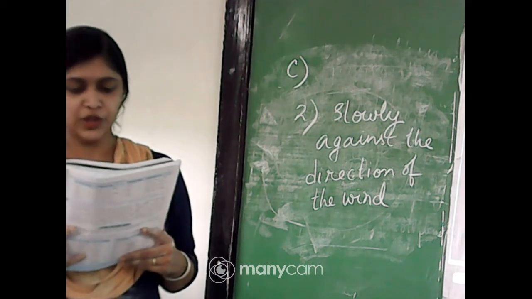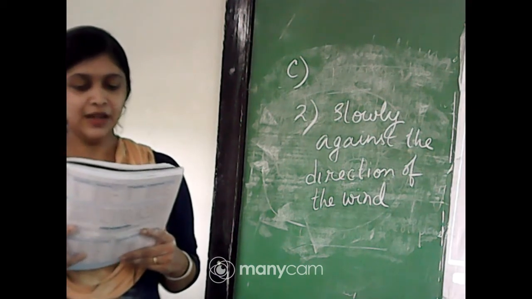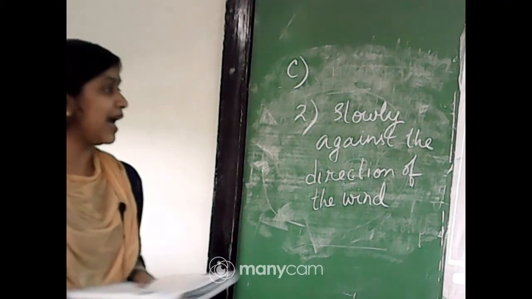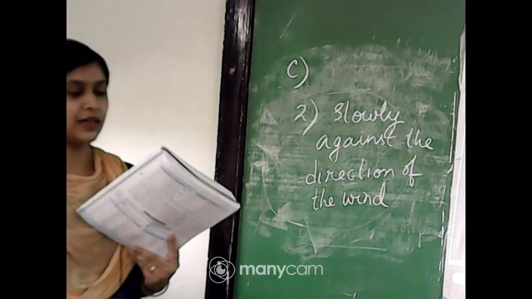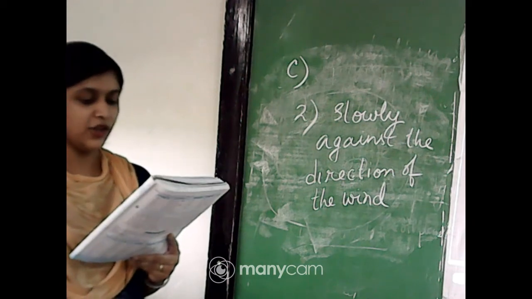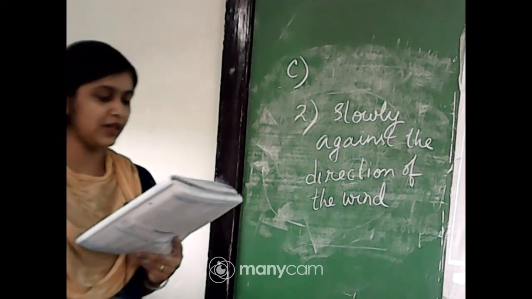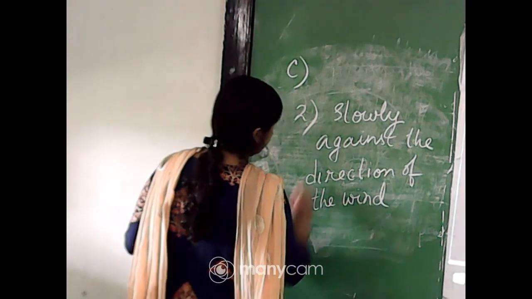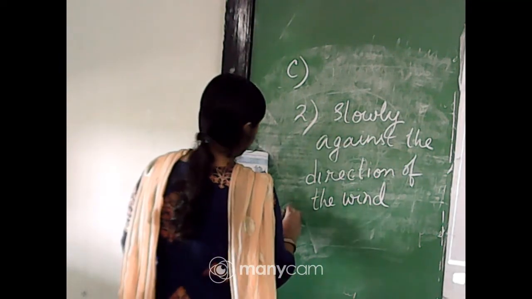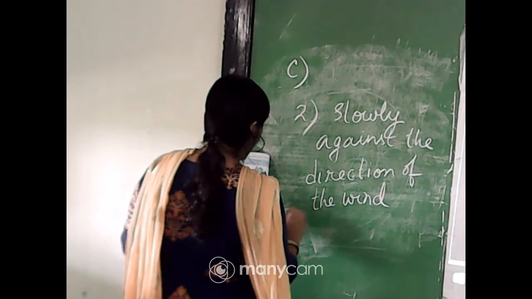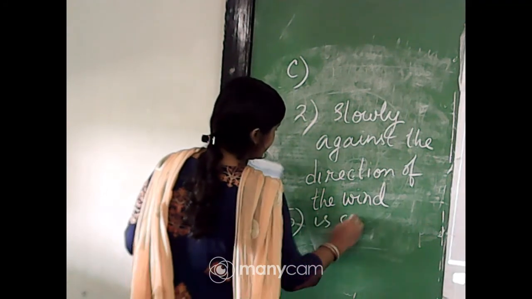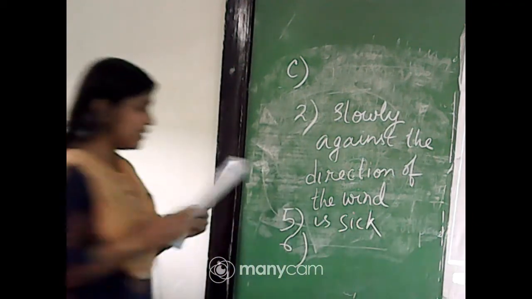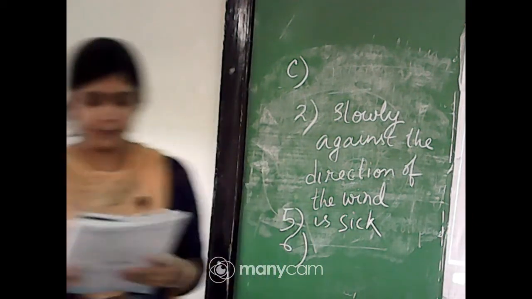Number 6, the match was interesting but unpredictable. Sick is given. Yes, correct. You can write sick. That is the better option. The domestic help is sick. Number 5, yes, sick is better. It sounds better.